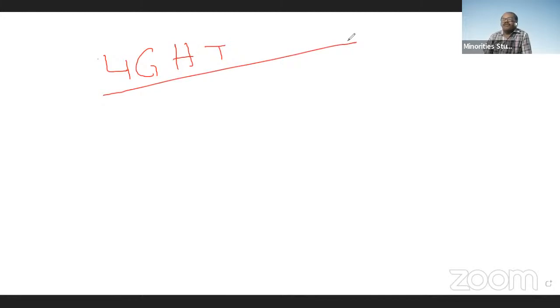Welcome to all. So today in physics we are going to start the other chapter, light. So what is light? Light is one of the forms of energy which provides a sensation of vision.